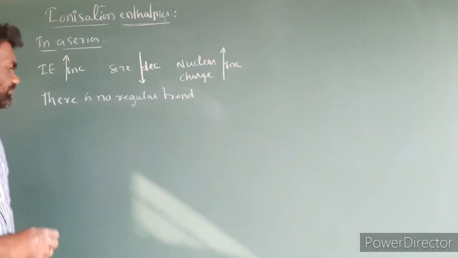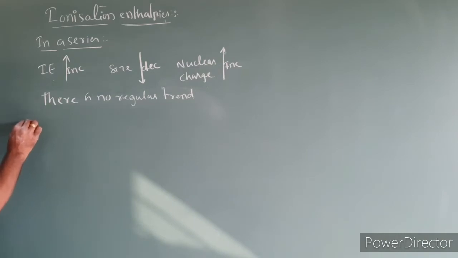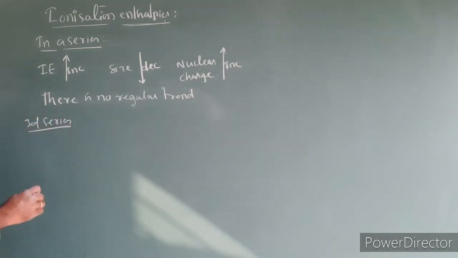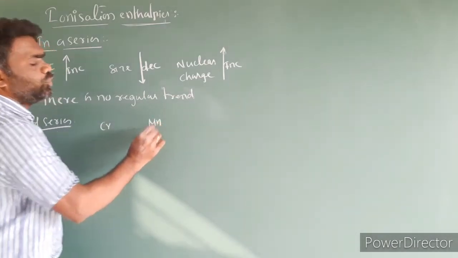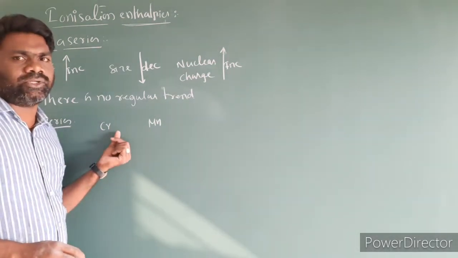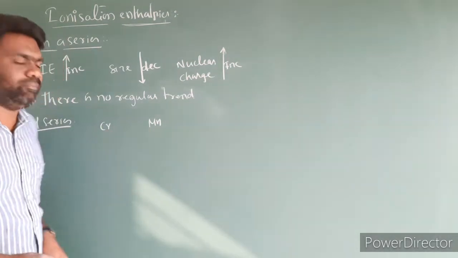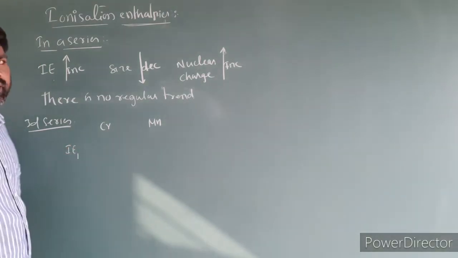Now let us discuss the ionization enthalpies of some elements in the 3d series. I am taking chromium and manganese. Some exceptional cases are there. So we will discuss IE1, IE2, IE3 of chromium and manganese. First I am taking ionization energy 1.